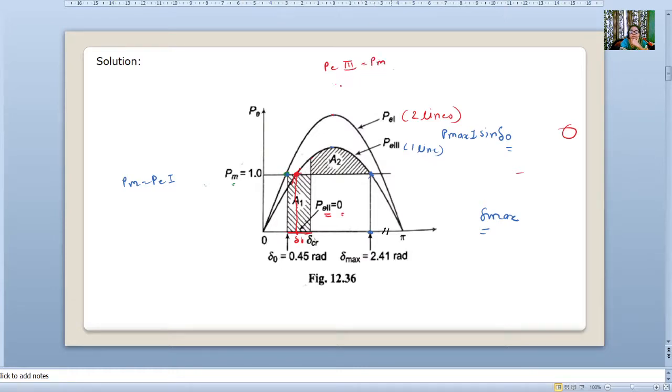How will we write P3? Pmax3 into sine of delta 1 is equal to Pm. Pm you know is 1, and Pmax3 you will calculate. So you can calculate delta 1, that is sine inverse of Pm upon Pmax3. It is our delta 1. So pi minus delta 1 is our delta max.